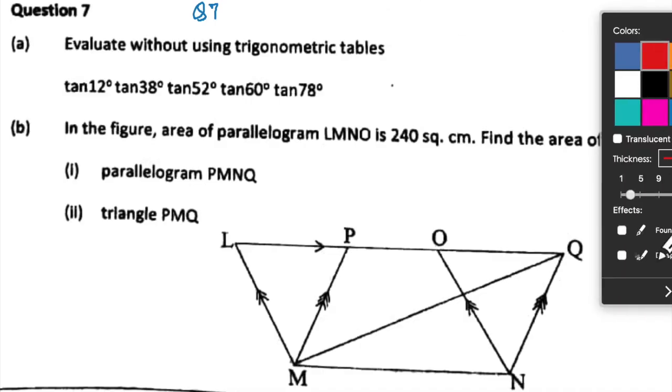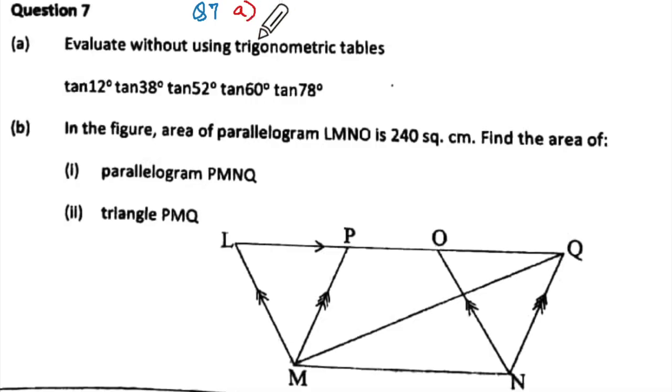Your question number 7, they are telling you to evaluate without using Trigo tables. Without using Trigo tables means that red booklet with tiny numbers, the log table, and they say don't use that. Don't find tan of 12, don't find tan of 38. So you write this quickly: tan 12 degrees into tan 38 degrees into tan of 52 degrees into tan of 60 degrees into tan of 78 degrees.